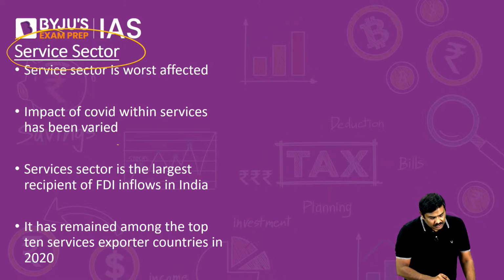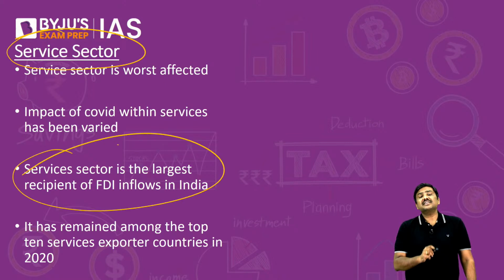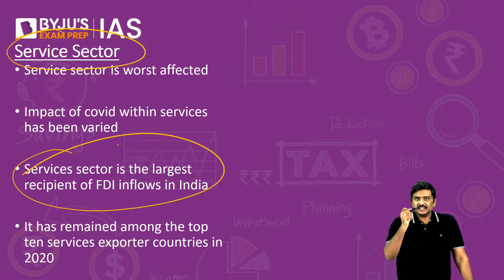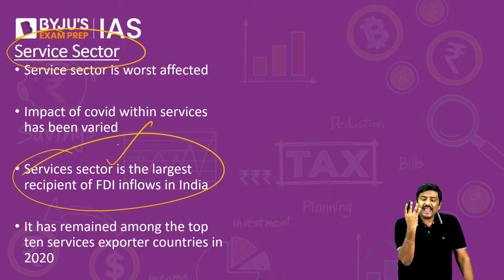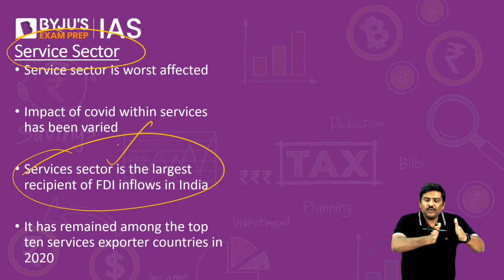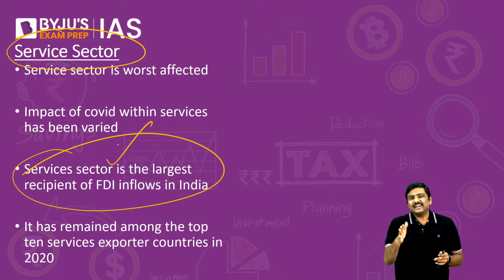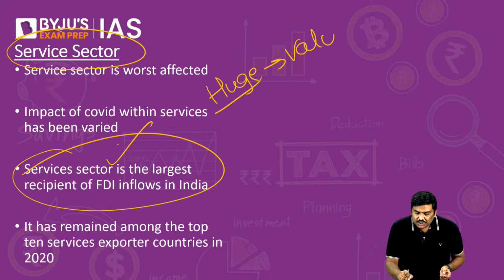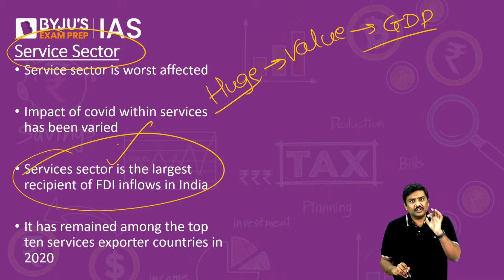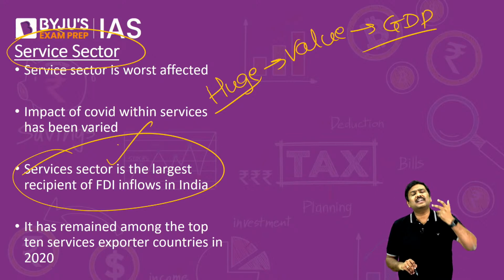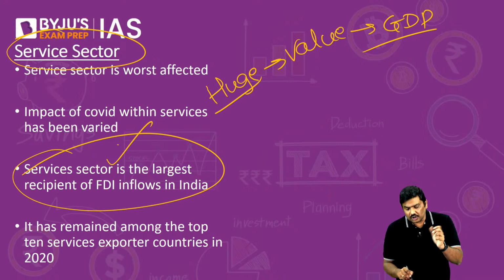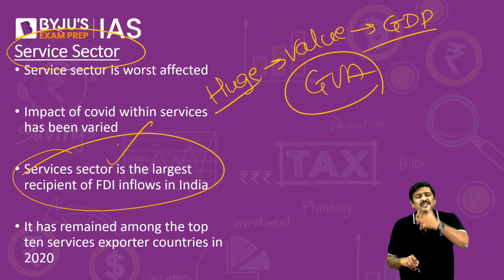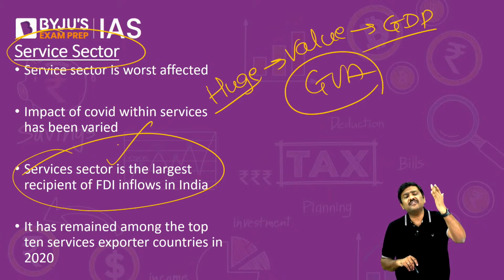In addition to this, have a look at this. The survey says that in the last couple of years, it is the services sector which has been the main sector to attract FDI into India. A majority of the FDI has actually flown into the services sector itself. And it is not just the FDI coming into India. The service sector contributes huge value to GDP. Generally more than 50% of the contribution to GVA comes from the services sector. Last week I showed you the data. So the contribution is very, very high.